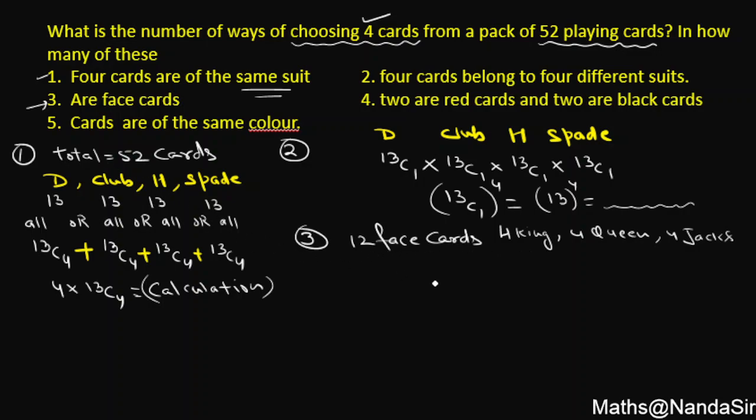So how many cards we require out of these 12? We require only 4 cards. So this can be done in simple 12C4, right? And that you know very well. It's 12 factorial over 4 factorial into 8 factorial. This is further 12 into 11 into 10 into 9, ठीक है? And then you are having 4 into 3 into 2 into 1. Rest is calculation part, so I am leaving the calculation part for you students. You can easily do the calculations to have the answer.